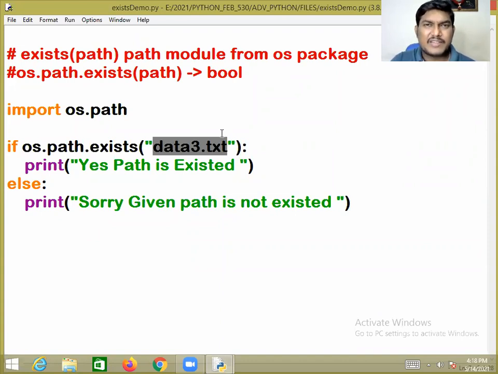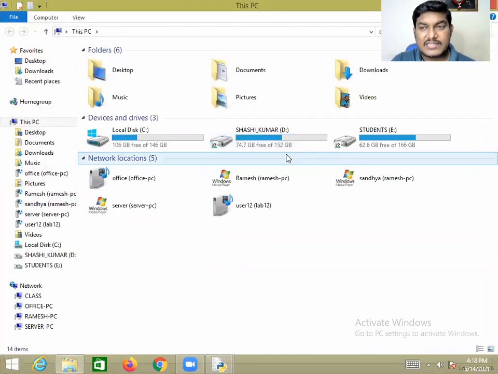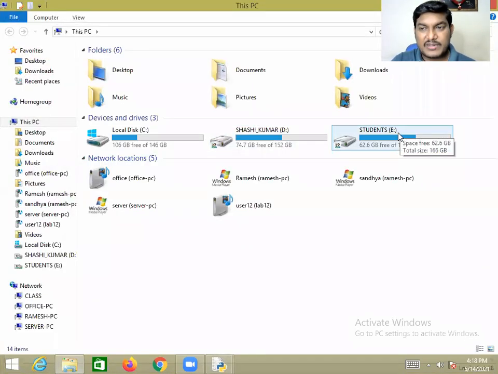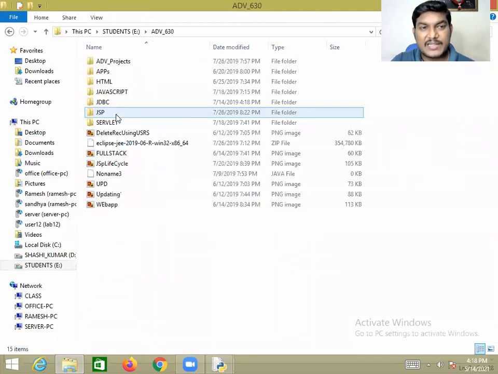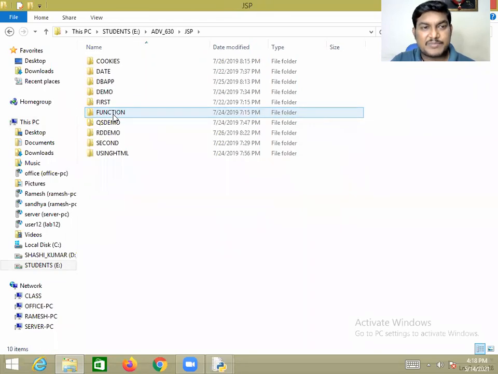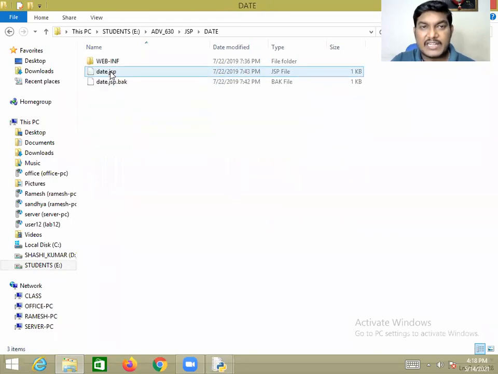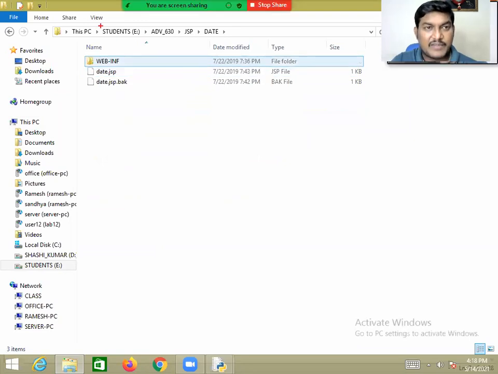Ladies and gentlemen, let me show you one more example just to give you an idea. In the E drive, in my Explorer, there is a folder called ADV_630, and inside it a JSP folder. Instead of the JSP data, my requirement now is to ensure whether the specified path exists or not.